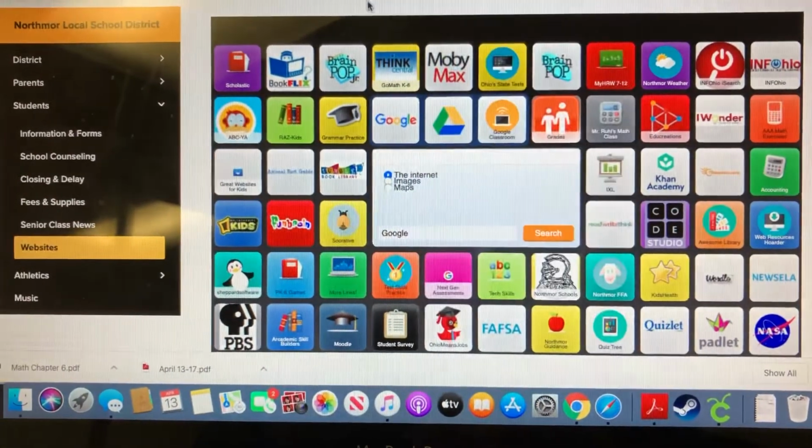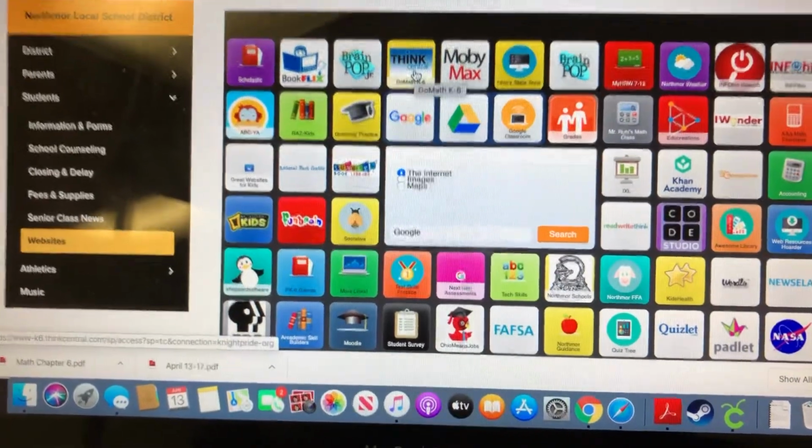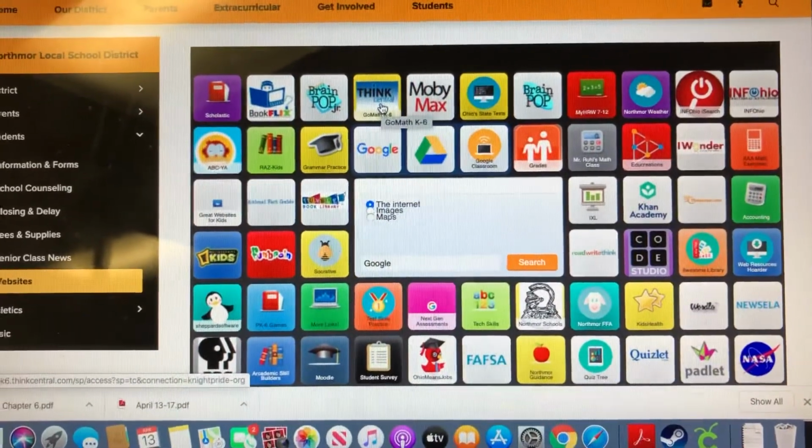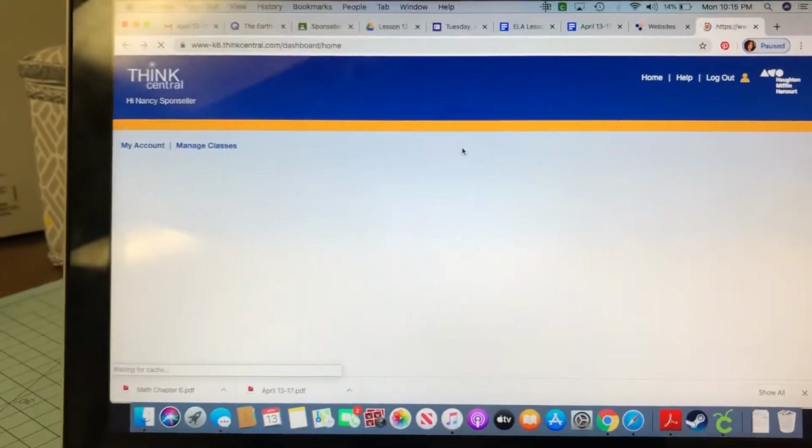If you see Think Central here on your Symbaloo, all you have to do is click on that, and that will take you logged in to your account. Mine will look a little bit differently than yours does when you log in.